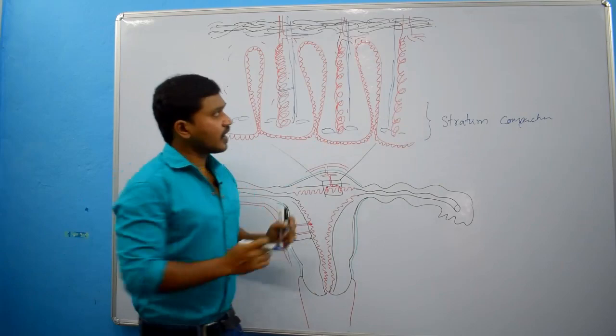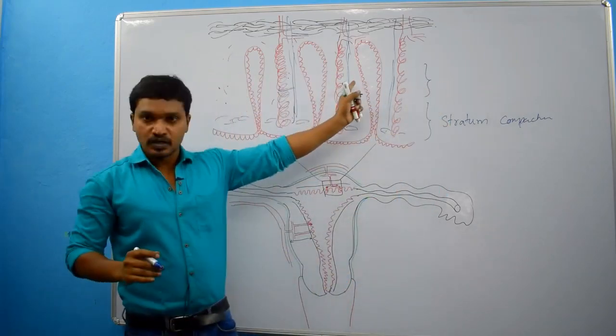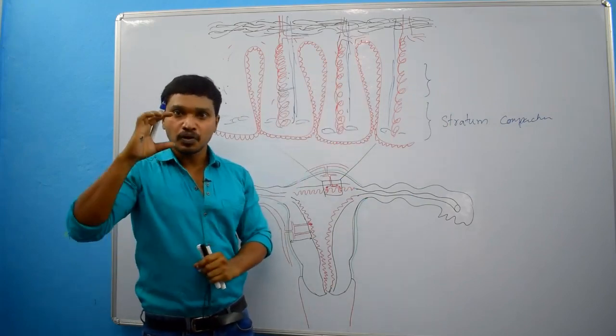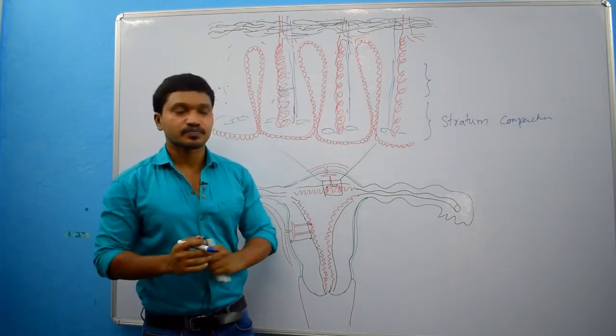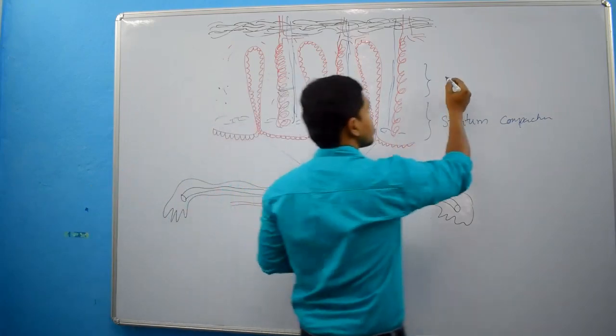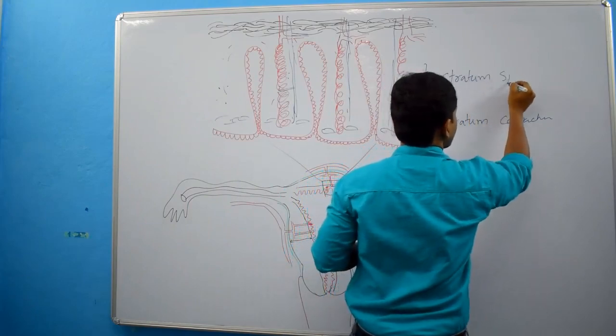And then the endometrium which is present at the level of the bodies of endometrial glands, this part of the endometrium we call stratum spongiosum.